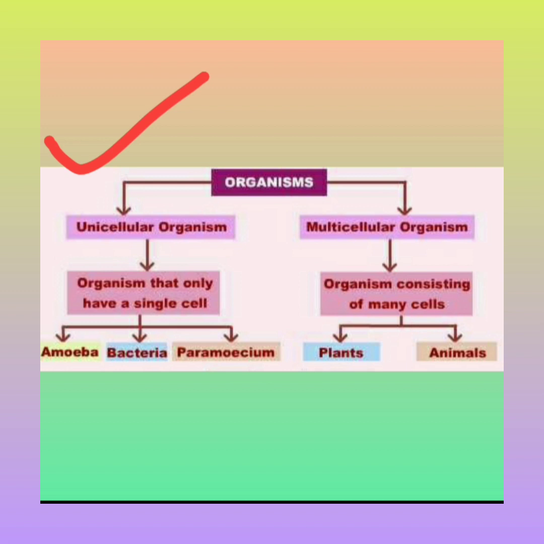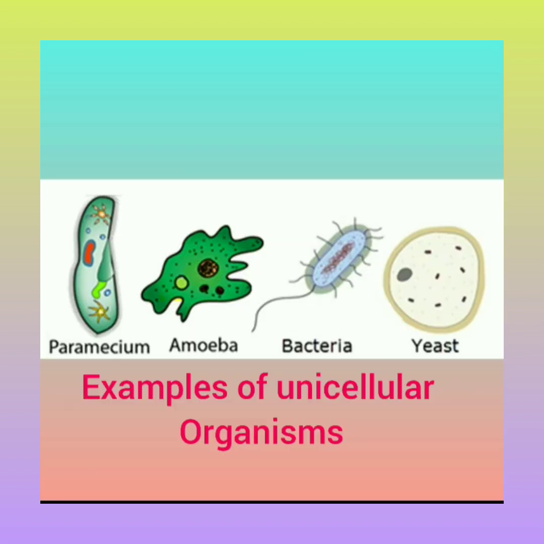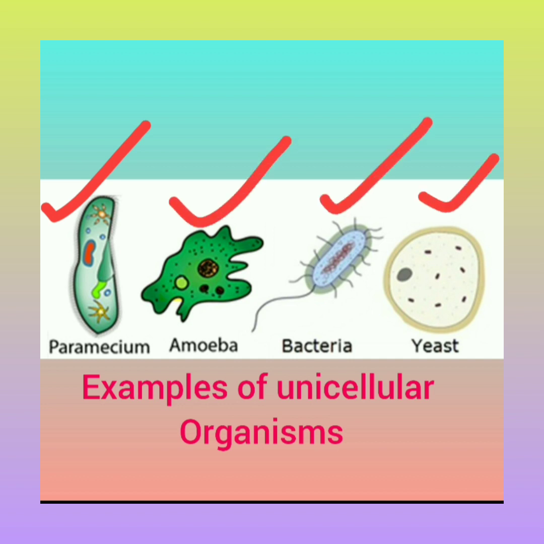A unicellular organism means an organism that only has a single cell. For example, amoeba, bacteria, paramecium. And multicellular organisms consist of many cells, like plants and animals. See, these are examples of unicellular organisms: paramecium, amoeba, bacteria, yeast. To see these organisms, we need a microscope because we can't see them with our naked eye.